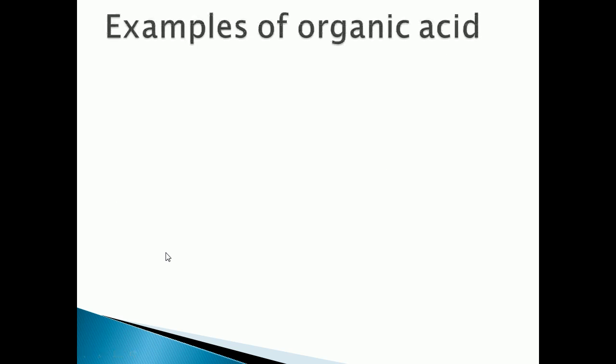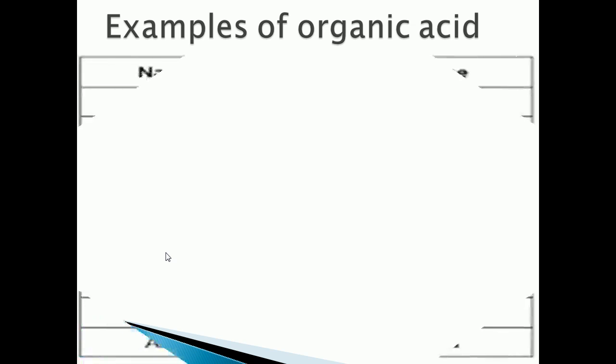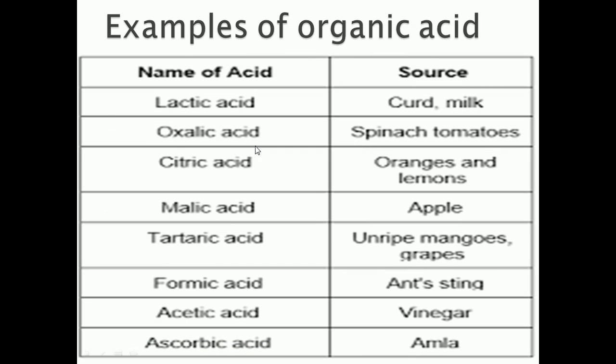Now, examples of organic acid. In this tabular column, we can see some examples. Lactic acid, which is found in curd and milk. Oxalic acid, found in spinach and tomatoes. Citric acid, found in oranges and lemons. Malic acid, found in apple. Tartaric acid, found in unripe mangoes and grapes.